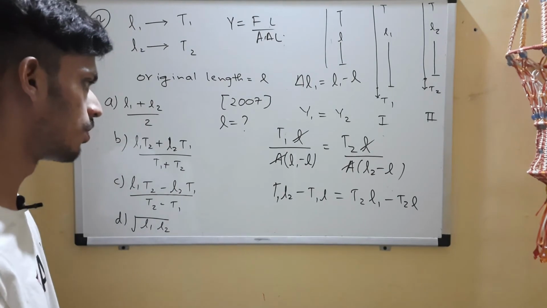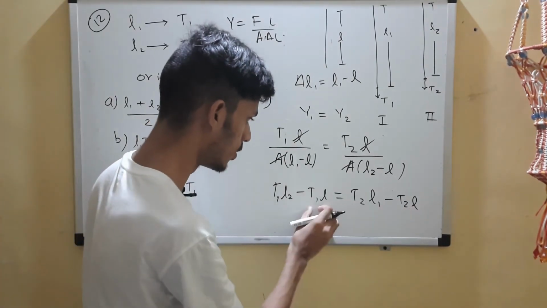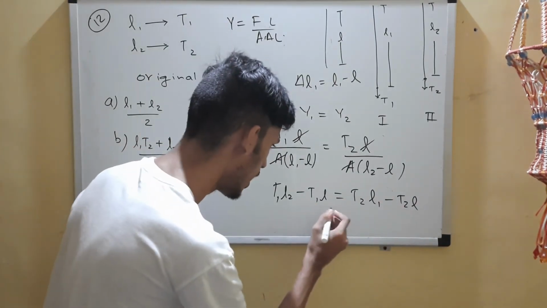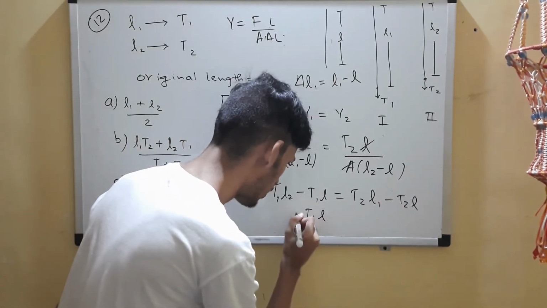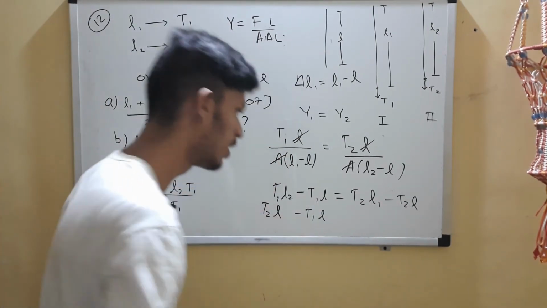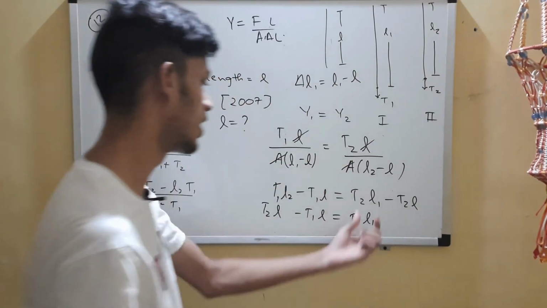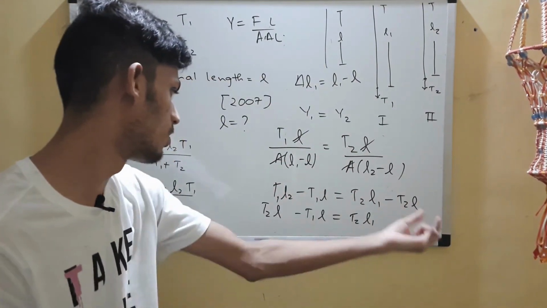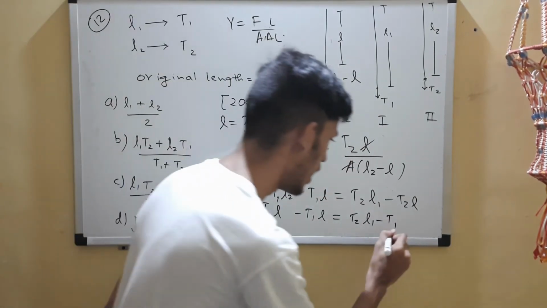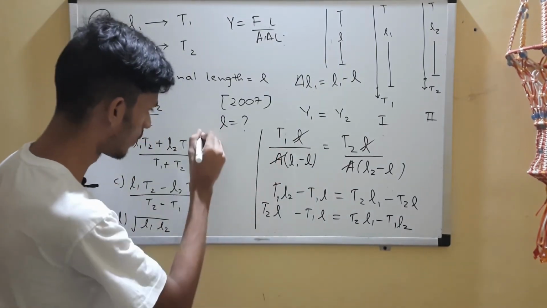What I will do is bring the L terms together since I want to find the original length. So T1 L and T2 L I'll bring to the left hand side, so that T2 L becomes positive. T2 L1 remains on the right hand side, and I'll push the other term to the other side, making it minus T1 L2. From here I'll take L common.